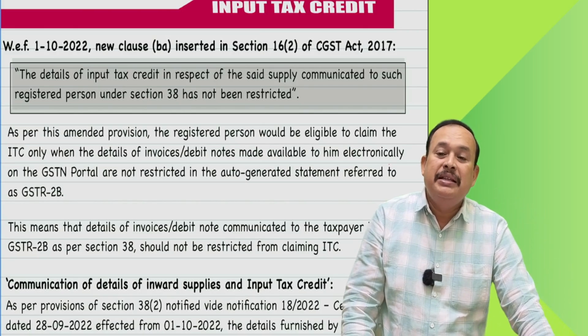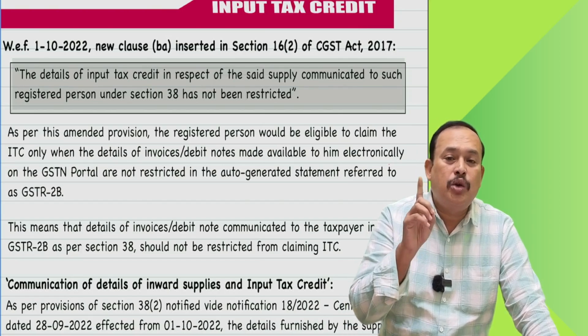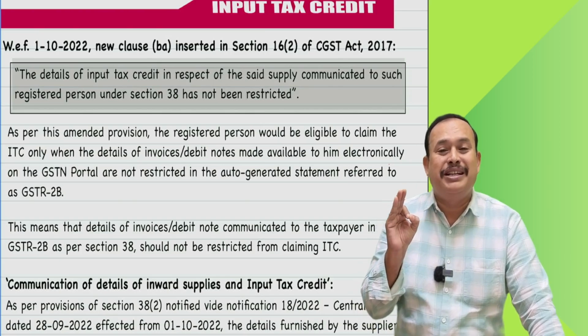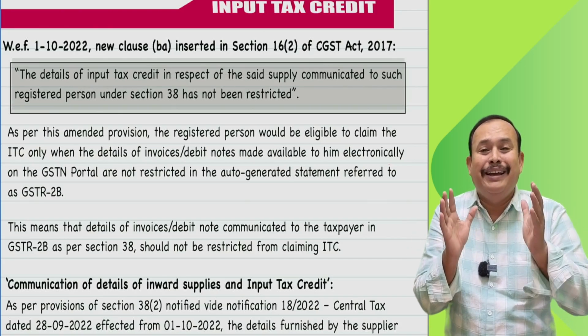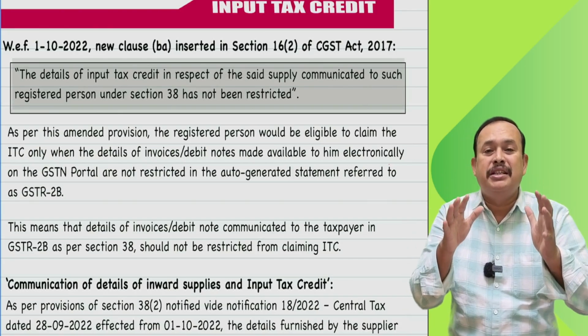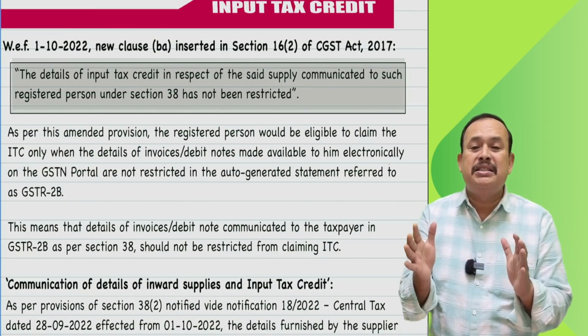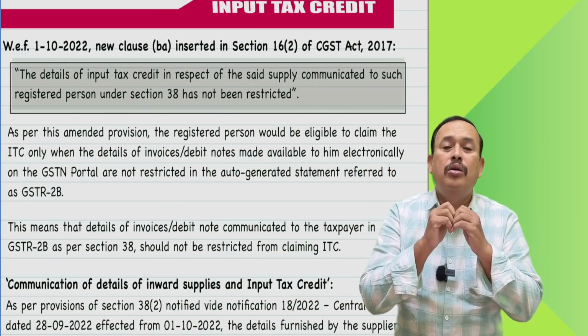In the given case, my dear friends, GSTR 2B talks about a static statement of input tax credit, which contains part 1 and part 2. Part 1 is eligible input tax credit under GSTR 2B. Part 2 talks about GST input tax credit not allowed, partly or wholly.